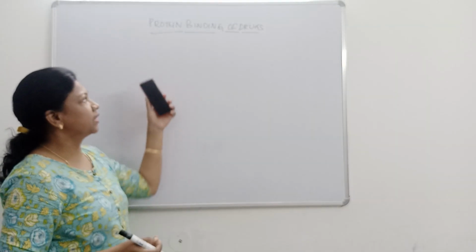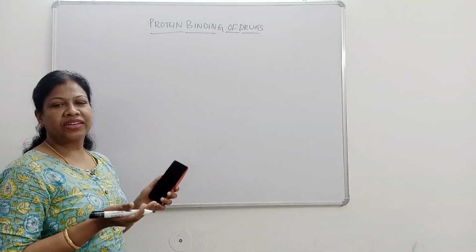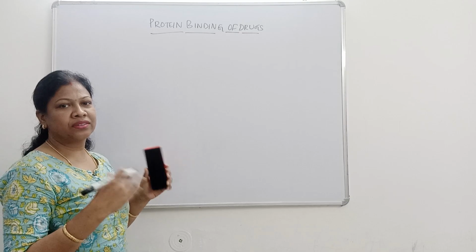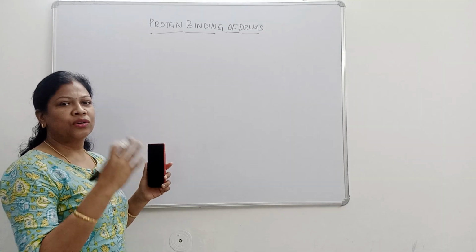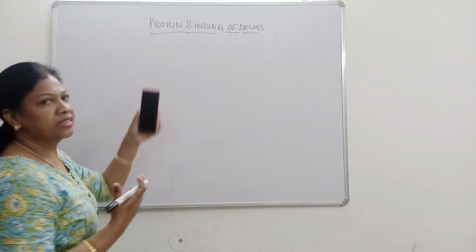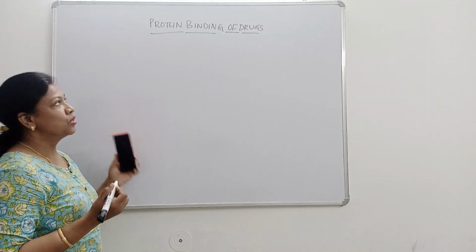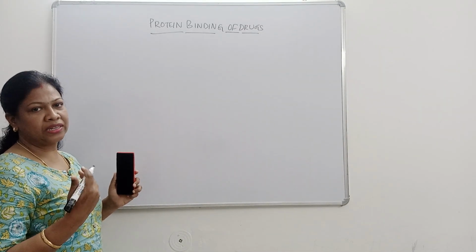In the last video we discussed what protein binding of drugs is and what the significant effects of protein binding are on drug properties. When there is protein binding of drugs, which properties of the drugs will vary? We discussed all of that in the last video. So today we will discuss the plasma proteins involved in binding of drugs.